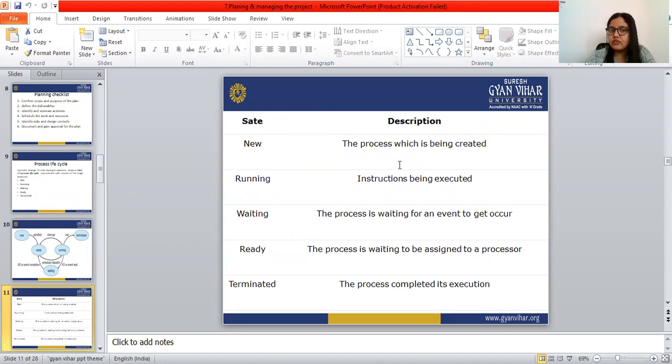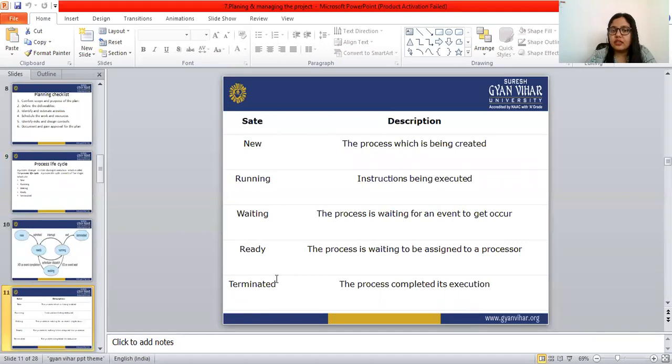Running, the second stage, means instructions being executed. Third is waiting: the process is waiting for an event to occur.